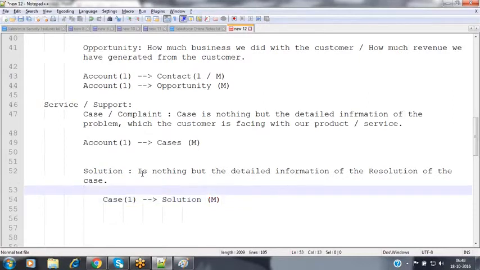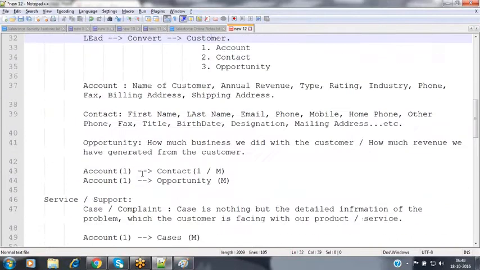Now observe this. In all these three cases, whether in the marketing process, the sales process, or the support process, we are always interacting with the customers. We are capturing new customers by conducting campaigns. We are selling our products to the customers. We are giving services to our customers. In the entire business process, we are always moving around the customers only. So in order to maintain the customers' information, their sales information, their products information, their cases information, and their solutions information, we need a software.